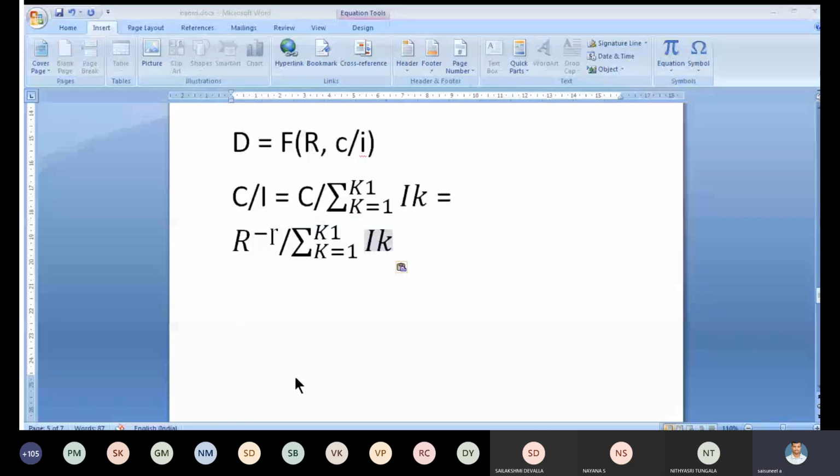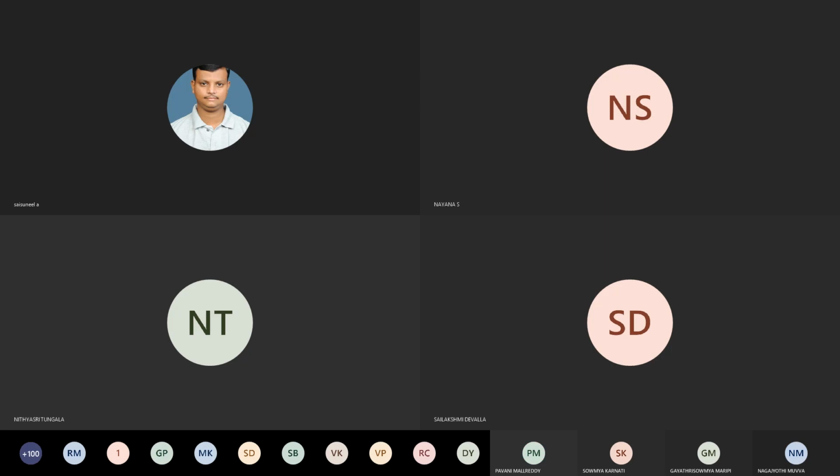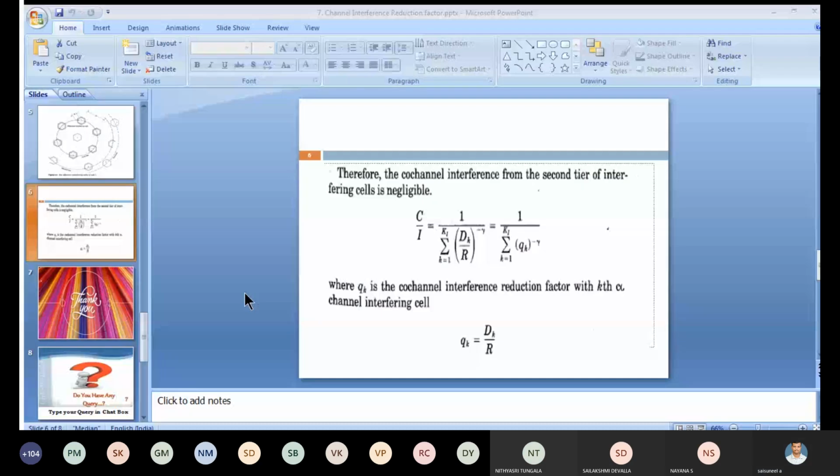Now I am sharing the same PPT. See this figure.